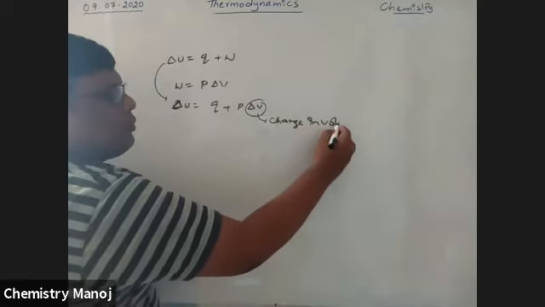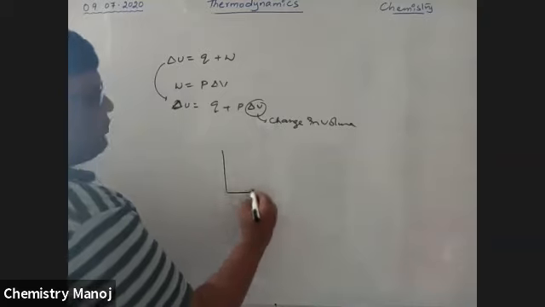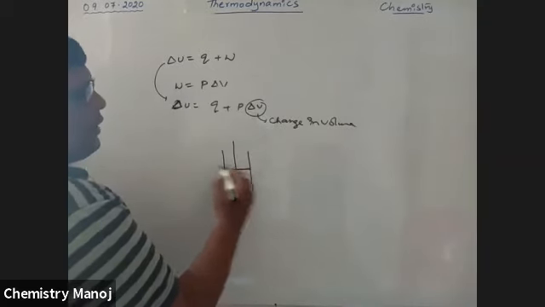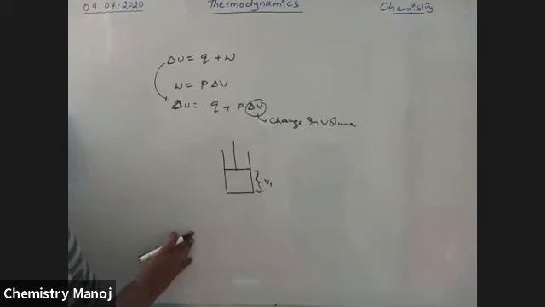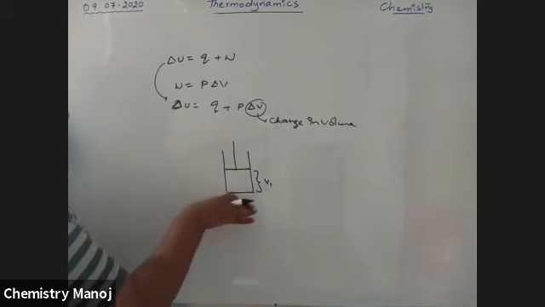Let us take a system. Generally, we take a piston system, a frictionless piston. Initially, we have volume V1.